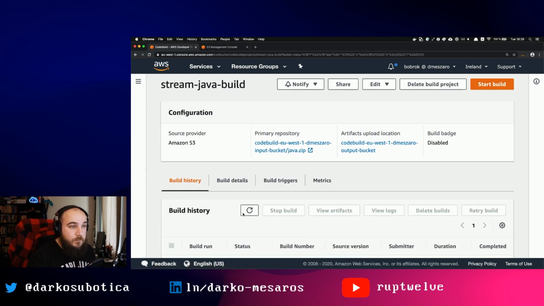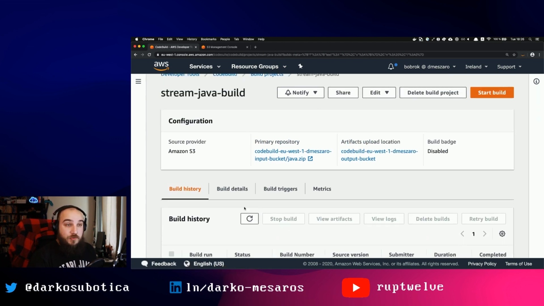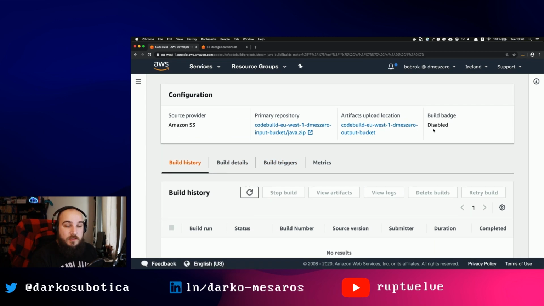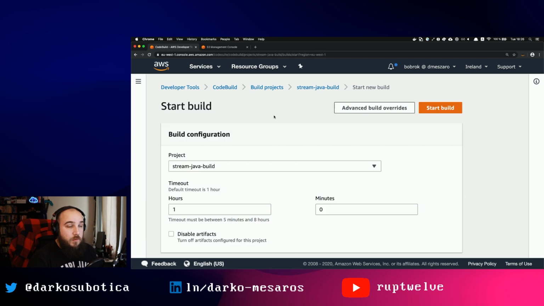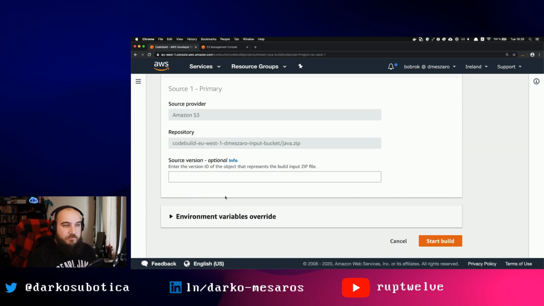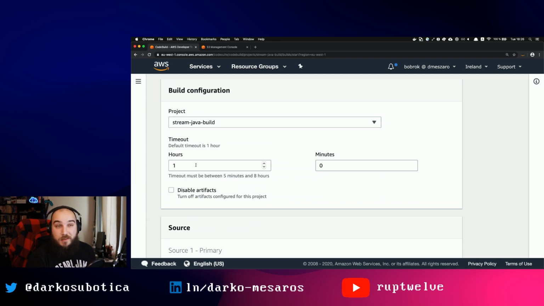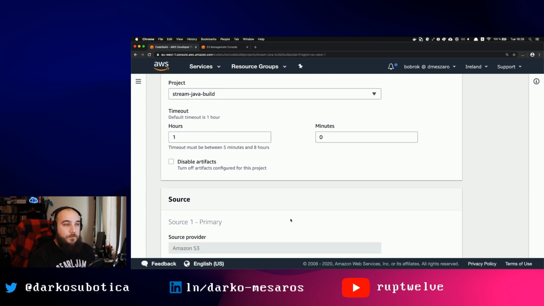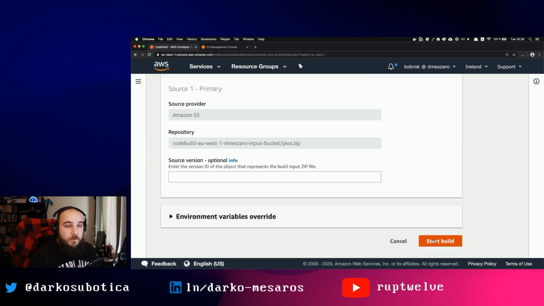Excellent. So now my build project is ready. It has not run yet. So one of the things I have to do right now is run this build project. And let's see if this would work. So I will just leave everything as is. You can also define a timeout as well. The default is 1 hour, but you can also change it between 5 minutes and 8 hours. So yeah. And if I click start build,